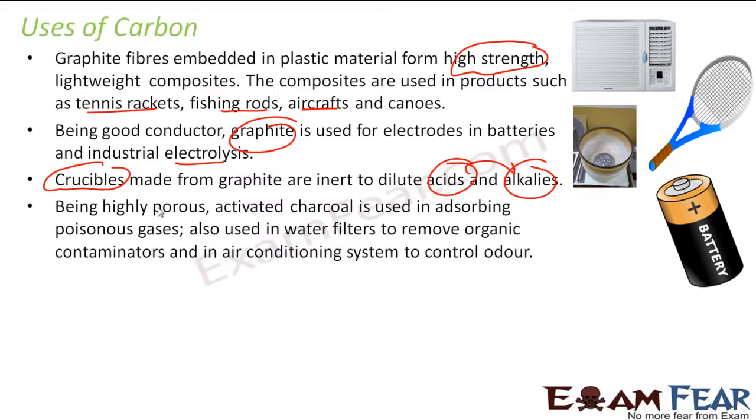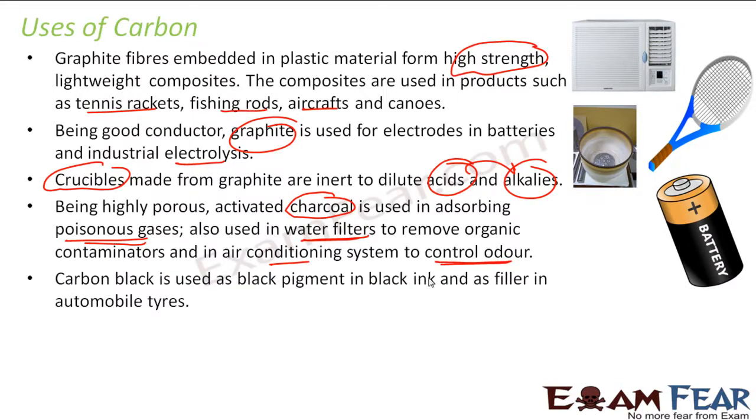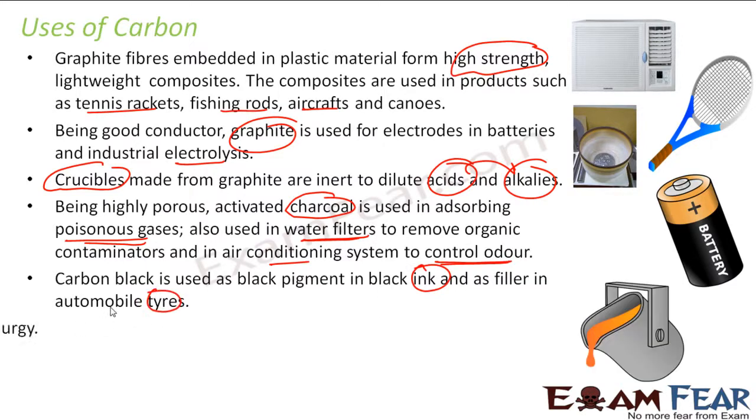Since it is highly porous, charcoal is used in absorbing poisonous gas. So if there's some poisonous gas somewhere, charcoal is used to absorb that gas, and also it is used in water filters, right? And it's also used in air conditioners. Actually, you can see the AC, right? They use charcoal there because it can control bad smell. Carbon black is used in ink. It is also used in tires actually.